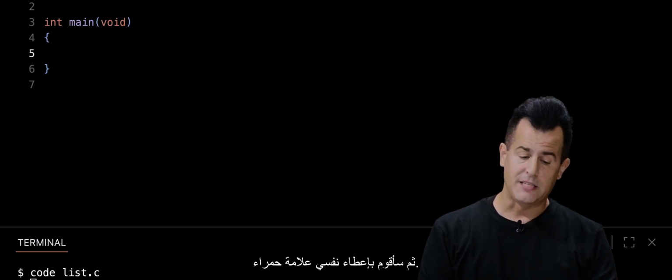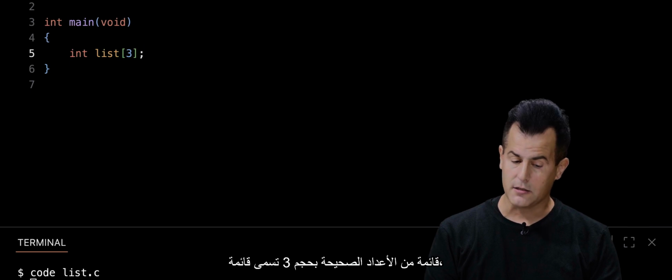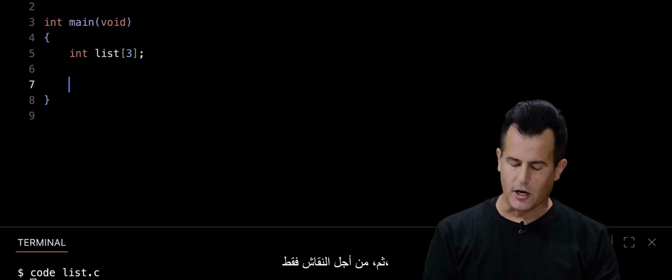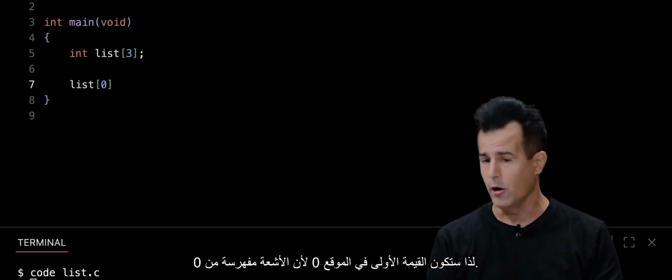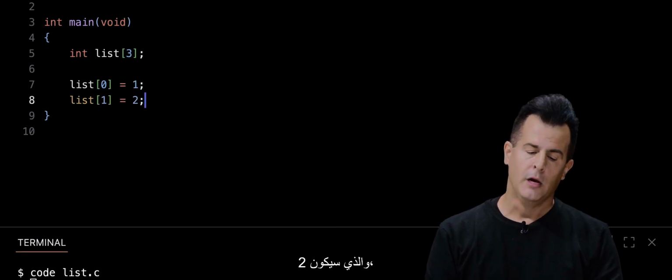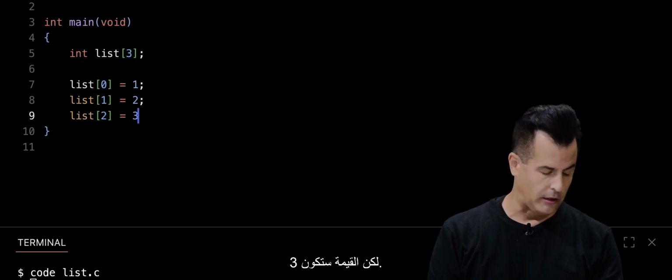Then I'm going to go ahead and give myself an array of integers of size 3 called list. And that's how we've done that from week 2 onward. Then, just for the sake of discussion, I'm going to hard code some representative values. So the first value will be at location 0, because arrays are 0 indexed. Then I'm going to do the second value, which will be 2. And then the third value, which will be at location 2, but the value will be 3.